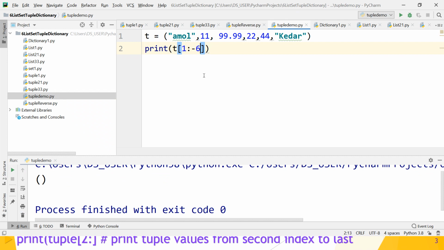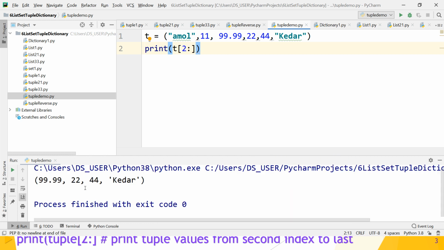Suppose in the tuple, what do we want to display? Suppose 2 colon. So 2 colon means start from the second index, that is 99.99, and go till the end of the tuple. So it gives you the correct output. Just check. Yes, from the 99 to the end of the tuple, that is Kedar. Yes, it gives you the correct output. Great. Guys, hope you understand.